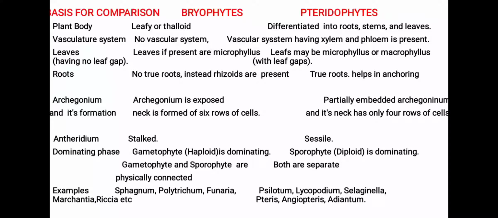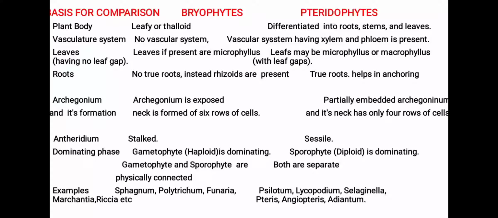The dominating phase in bryophytes is the gametophyte, which is haploid in nature, and both gametophyte and sporophyte are physically connected with each other. While in pteridophytes, the sporophytic phase is dominating in the life cycle and it is diploid in nature, and the gametophyte and sporophyte are separate.